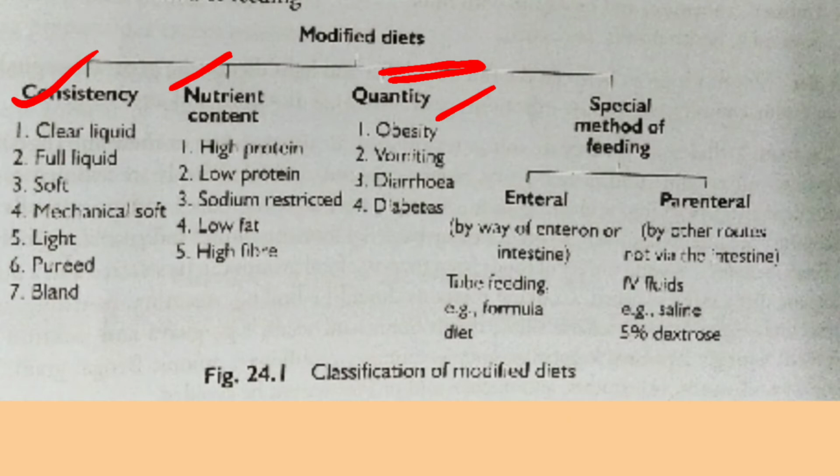And you can see that in consistency we have some particular diet therapy, and these have some particular names also. That is clear fluid diet or clear liquid diet, full fluid diet or full liquid diet, soft diet, mechanical diet, lightweight diet, pureed diet, blunt diet. These are the consistency modifications. That means we are altering the consistency of the food. Now we will obviously see it in a detailed manner, but before that, see, these are the special methods of feeding.